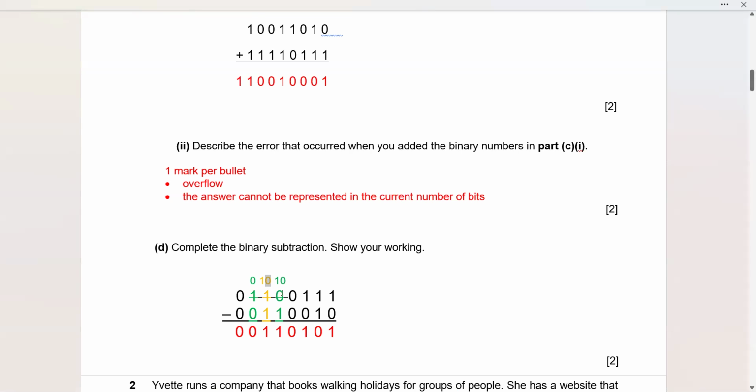Now this is 2 minus 1, or 1 0 minus 1, which will give you a value of 1. So if you recall, we have learned that this actually is denoting a 2, because 1 0 means a 2. So 2 minus 1 will be a 1.